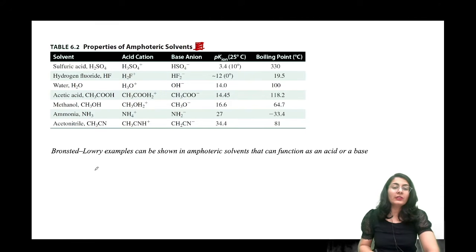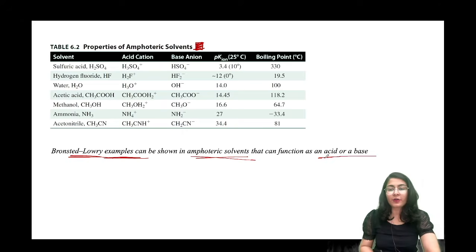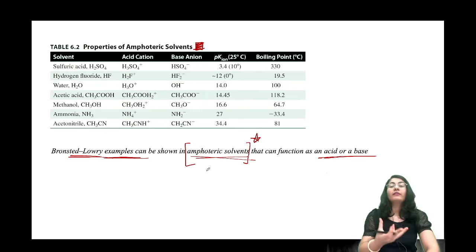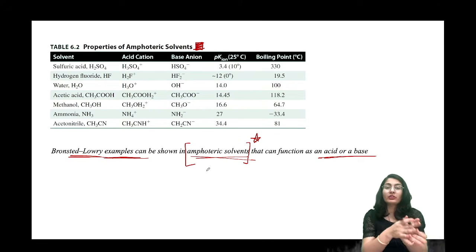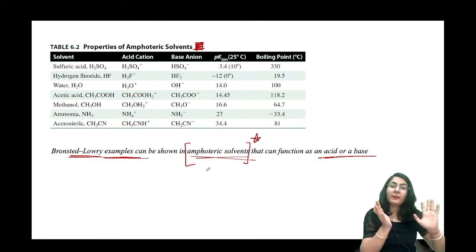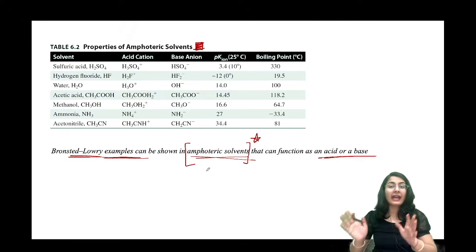Okay, so these Bronsted Lowry examples can be shown in amphoteric solvents that can function as an acid or a base. This term amphoteric solvents has been given a lot of importance, because there are some molecules which can behave as a solvent. And what is a solvent? A solvent must have both properties. A solvent must behave both as an acid and a base. That's why it is amphoteric in nature.